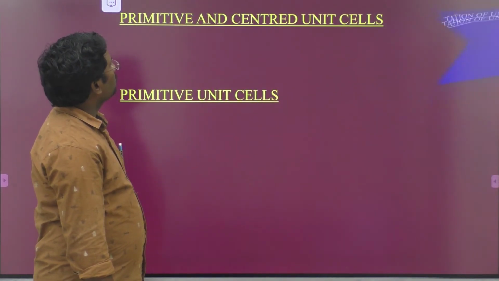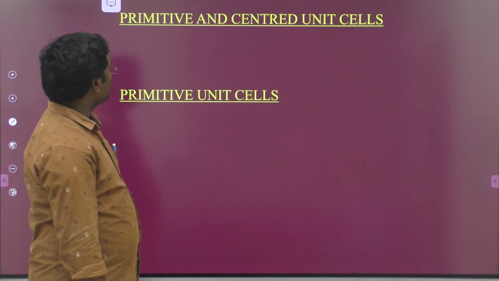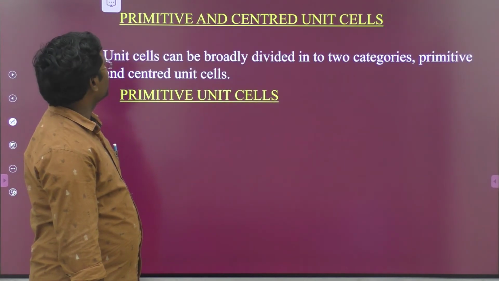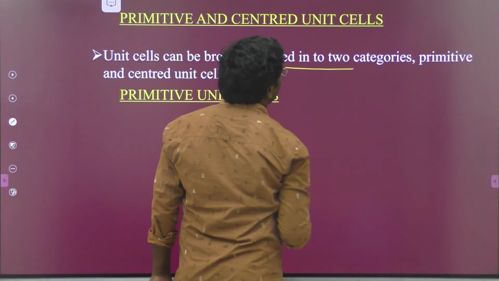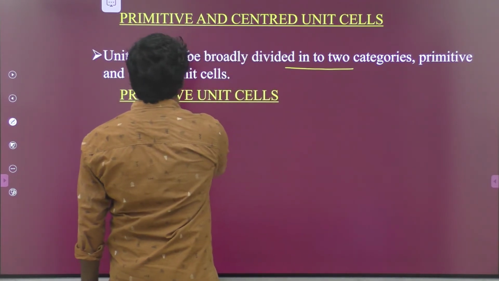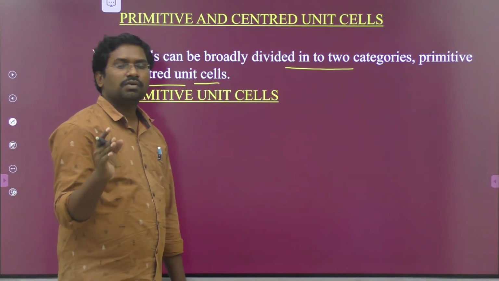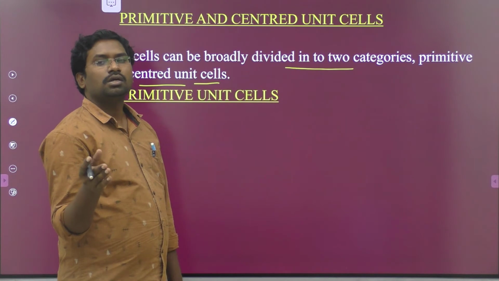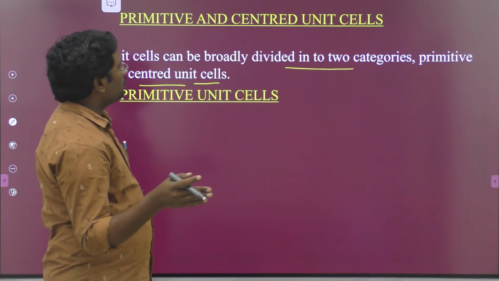Come to the next one, types of unit cells: primitive and centered unit cells. Unit cells can be broadly divided into two categories, primitive and centered unit cells. After knowing the definition of the crystal lattice and unit cell and a representation of the unit cell, they can be classified into mainly two types.